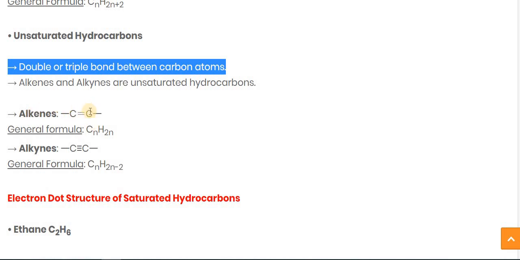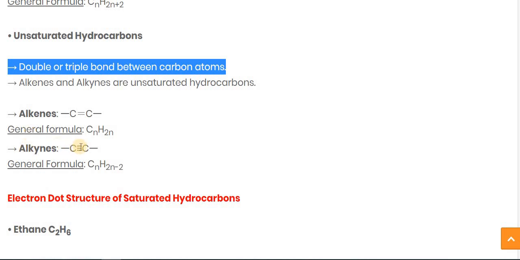So you can see here, between the two carbon atoms, a double bond is there. And the general formula for alkenes is CnH2n. Kindly remember this formula of all three hydrocarbons. It's important. According to that, you have to prepare a formula. So CnH2n is the formula of alkenes, ENE, for the double bond carbon. If the number of carbon is 2, then the formula becomes C2H4.